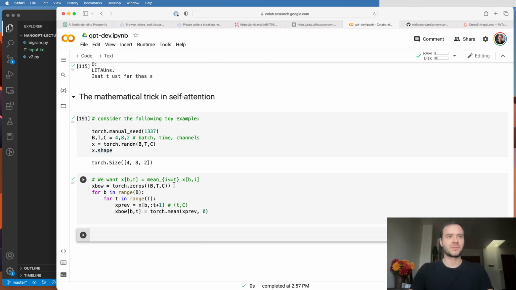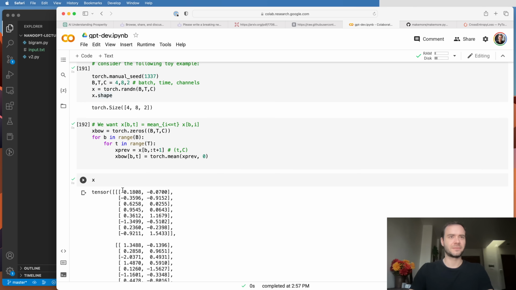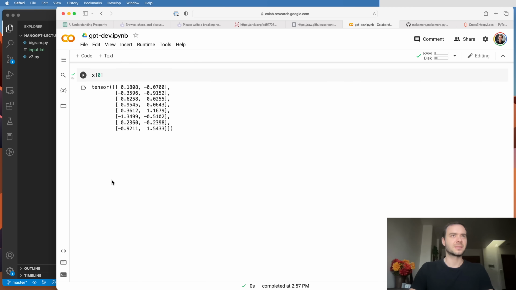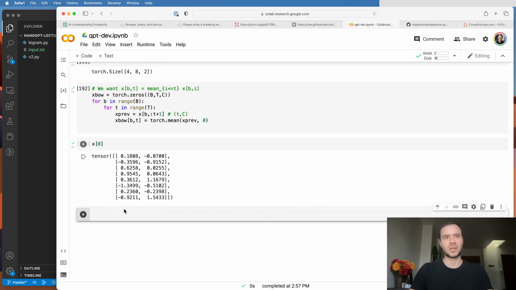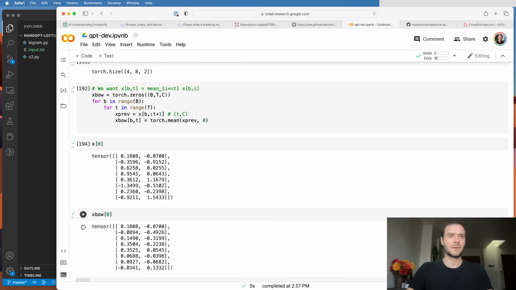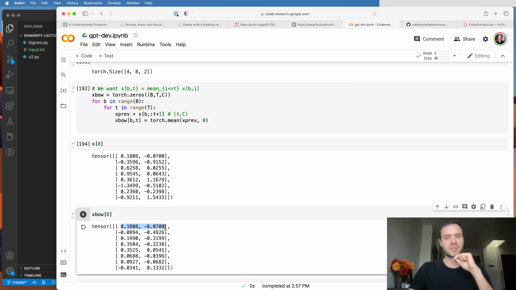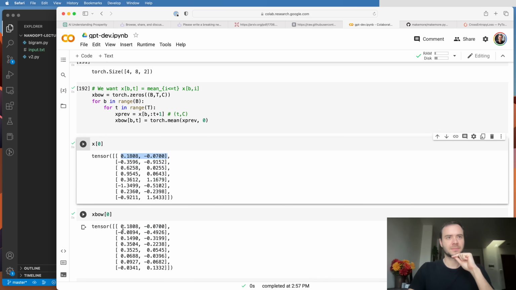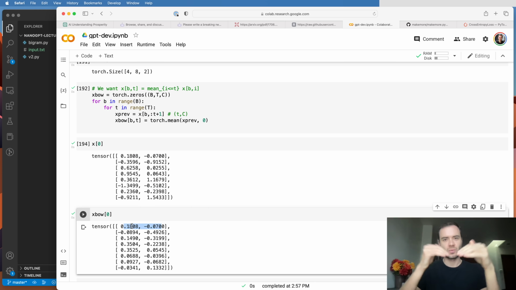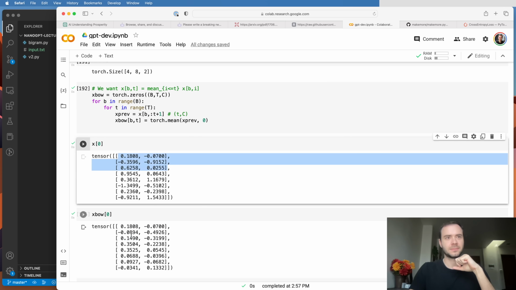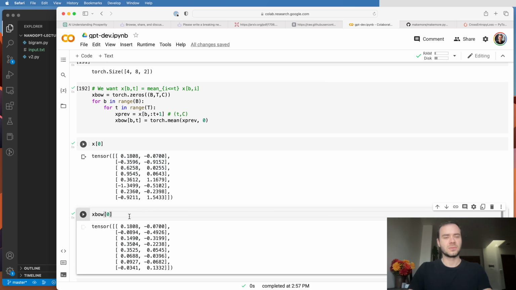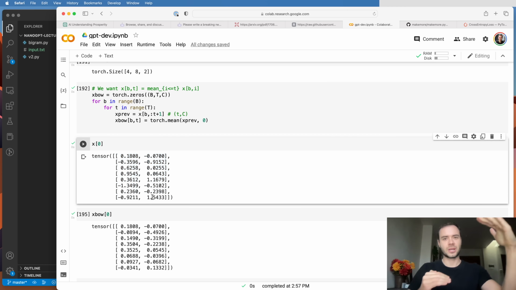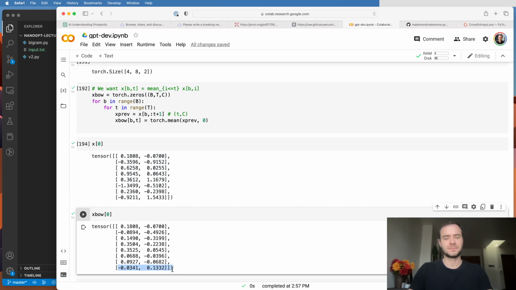So I can run this, and this is not going to be very informative. This is X of 0, so this is the 0th batch element, and then xbow at 0. Now, you see how at the first location here, the two are equal, because we're just doing an average of this one token. But this one is now an average of these 2. And now this one is an average of these 3, and so on. And this last one is the average of all of these elements. So vertical average, just averaging up all the tokens, now gives this outcome here.